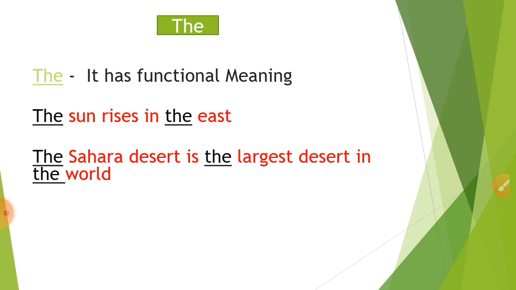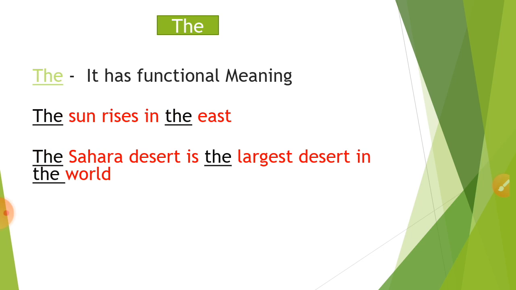In case of the, which is a definite article, there is no actual meaning, it has functional meaning. For example, the sun rises in the east. Here even if we remove the, the sentence will be okay, but there are a few rules which we have to follow.